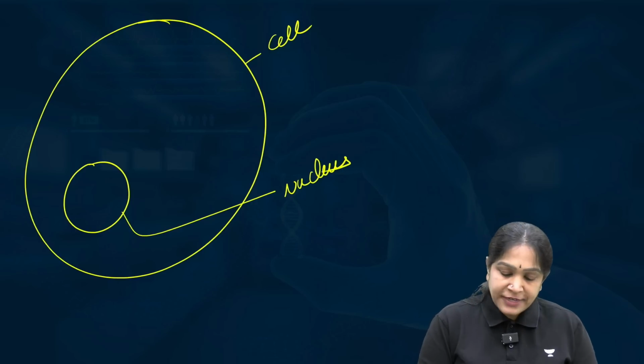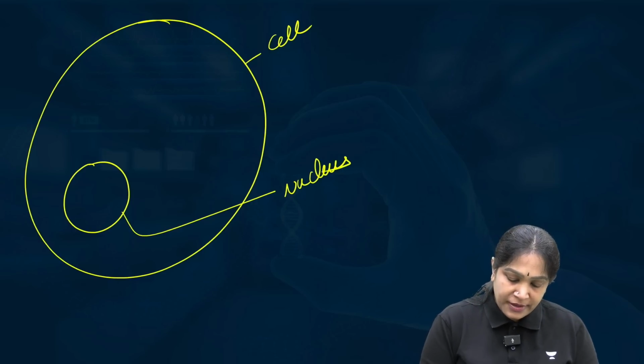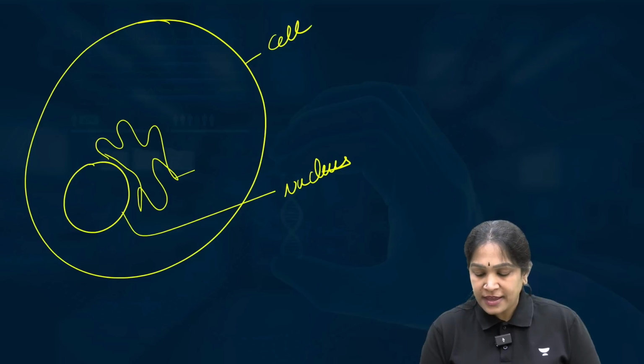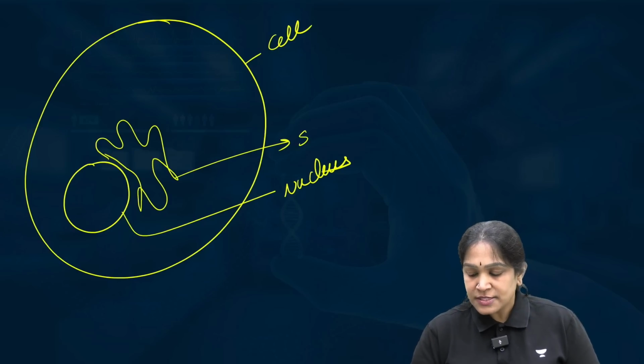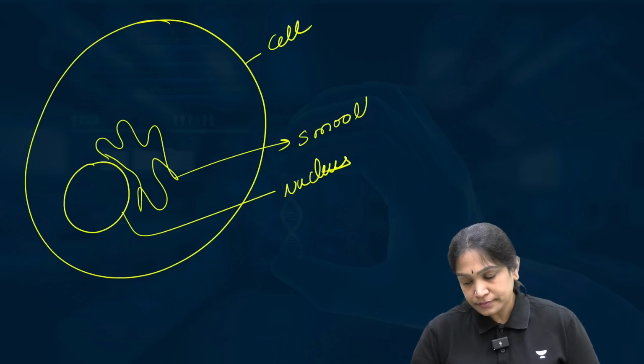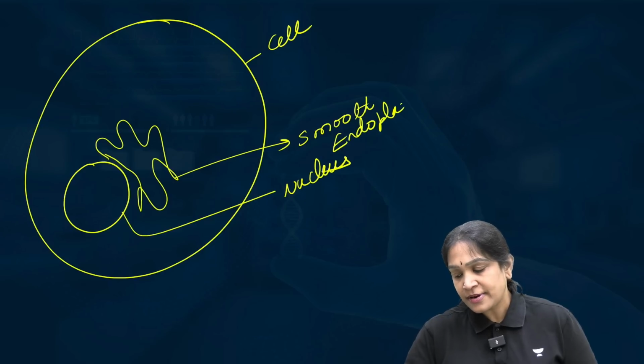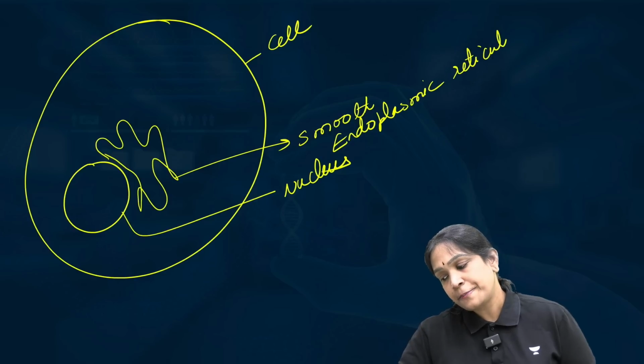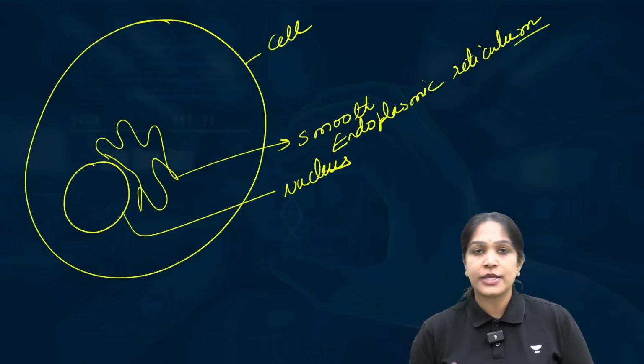Then after that you have a structure like this. Okay, this one. We can call this smooth endoplasmic reticulum. Memorize the word endoplasmic reticulum.